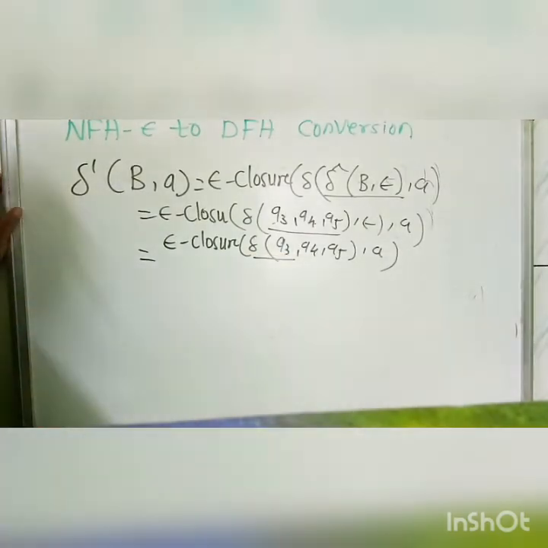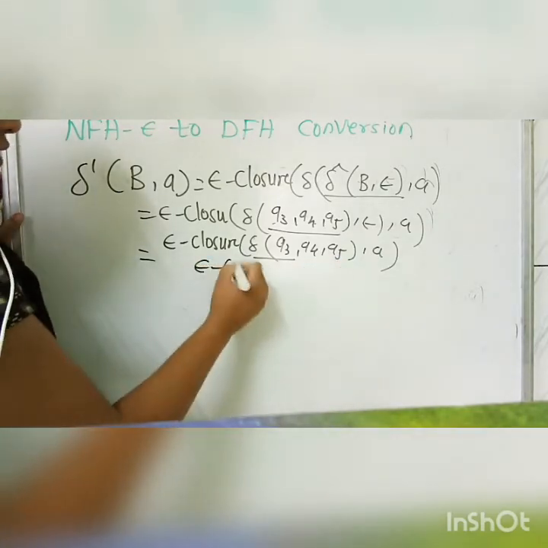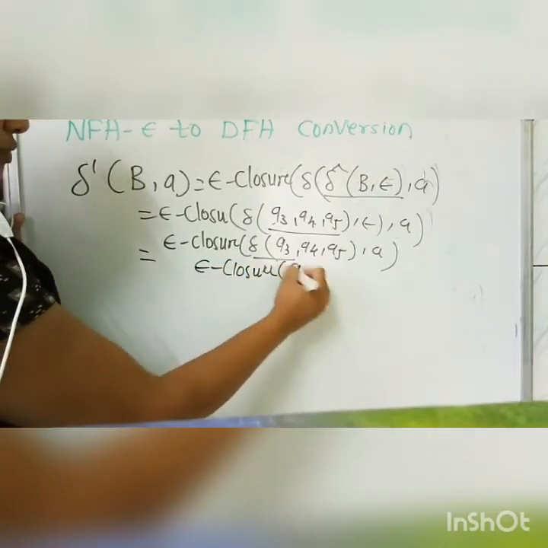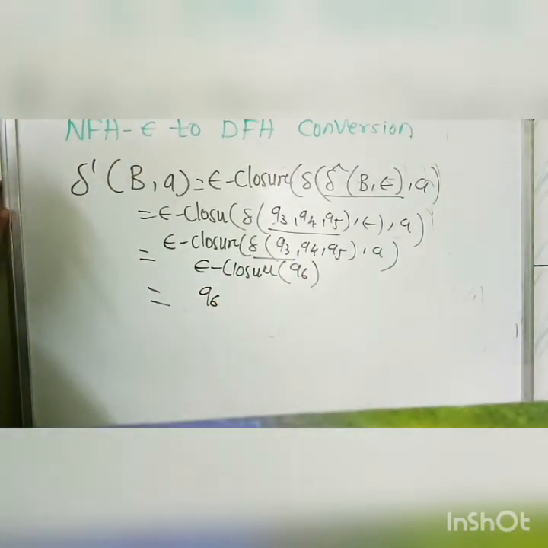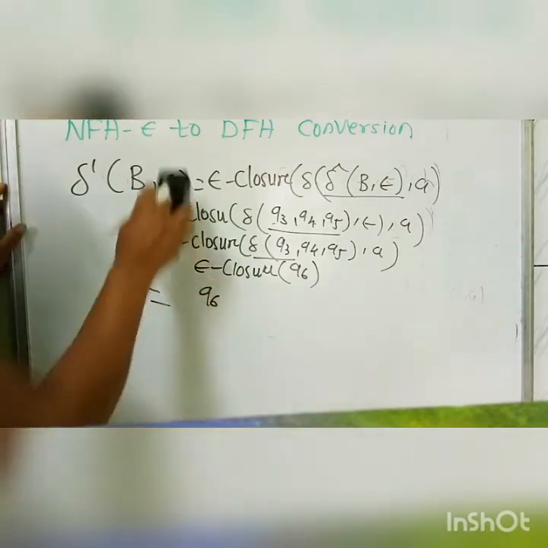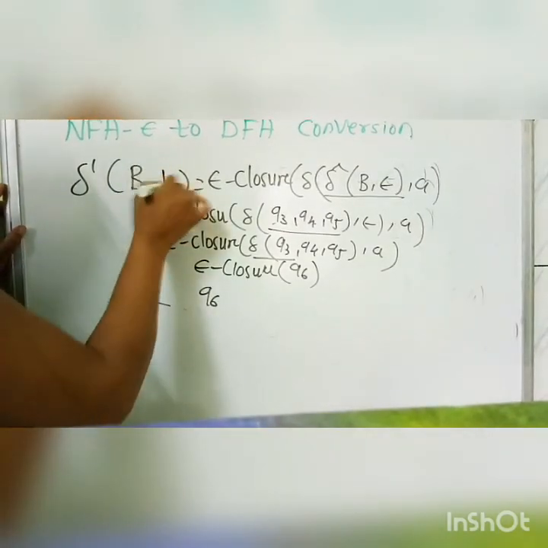Now we will see Q3 on A has no transition. For Q4 on A there is no transition. But for Q5 on A there is a transition, that is Q6. So we will take it collectively as Q6. And as we know, the epsilon closure of Q6 is Q6. Now we will take next B, which means we will calculate it for B.